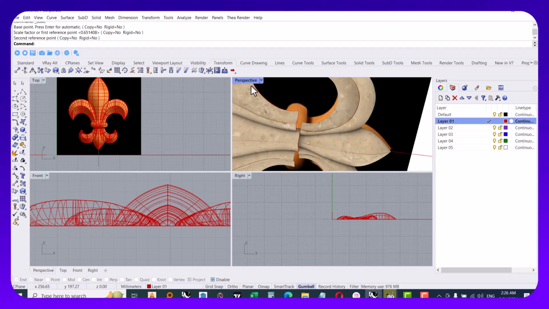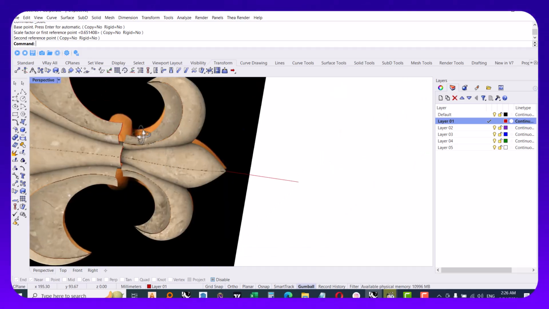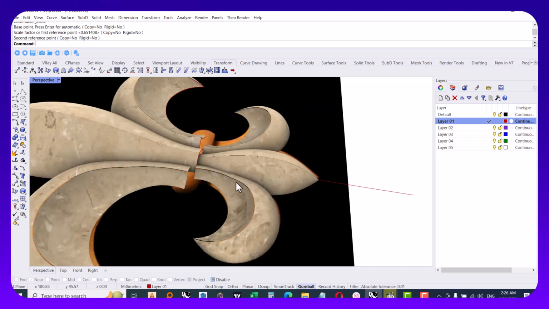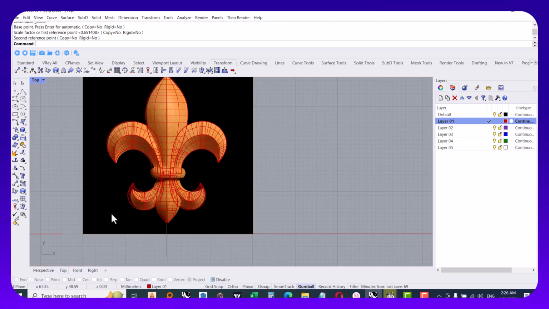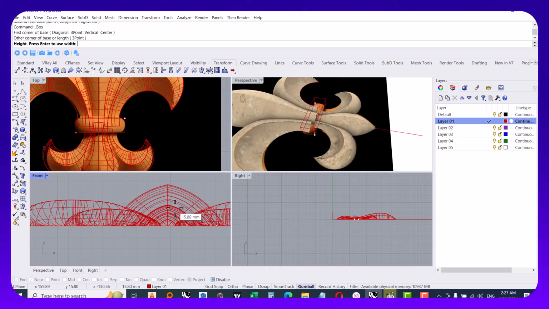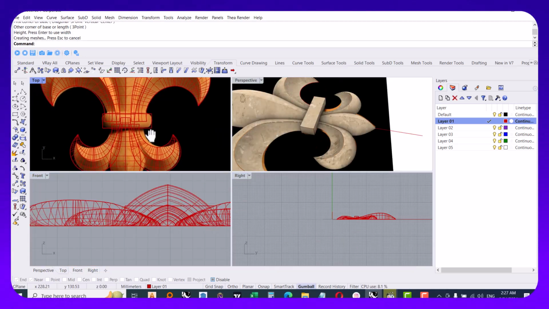Let's take a look in the perspective view. That is very nice. Look at this. Nice job. So again, we go back to the top view and see here in the center we have a ring here, but instead of using the ring, I use a box here. I draw a box